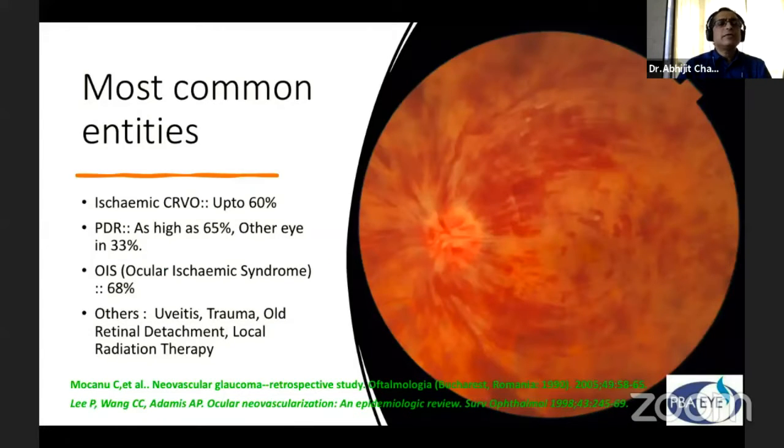The most common entities are ischemic CRVO, where up to 60% can land in NVG, and up to 65% of PDR cases and up to 68% of ocular ischemic cases can land in NVG. Then of course there are others which I already mentioned.